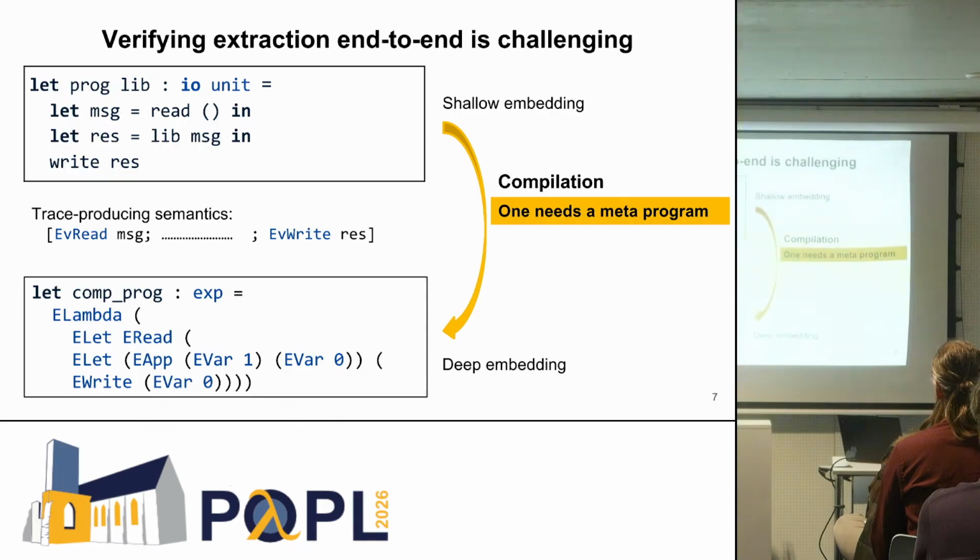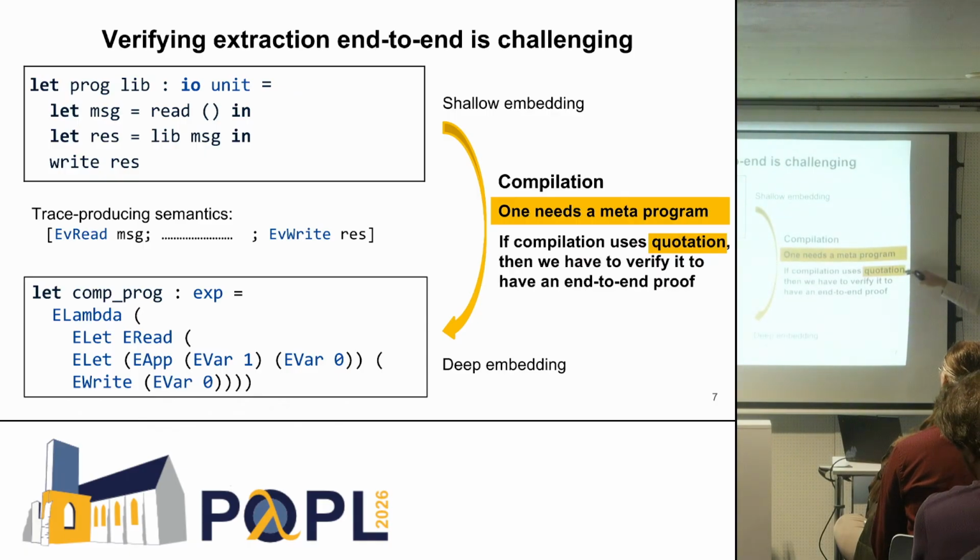And this is kind of tricky because, for example, if compilation uses quotation, which will be a primitive, right, and its quotation will be a meta program, then we have to verify this quotation, and then this will involve meta theory of F star, which it lacks, formalized meta theory of F star, which it lacks, and all of that to have an end-to-end proof. So this is kind of problematic, and this is why this is complicated. And after reading related work on relational compilation and synthesis from OCaml, we came up with a different technique to solve this problem.